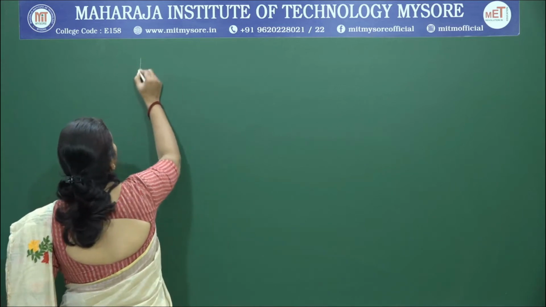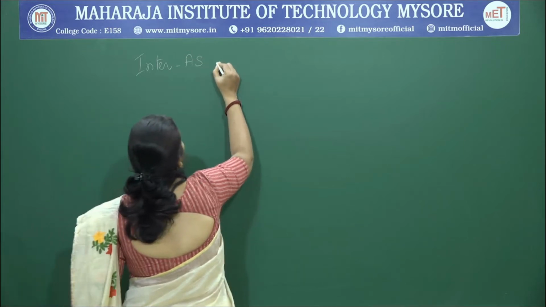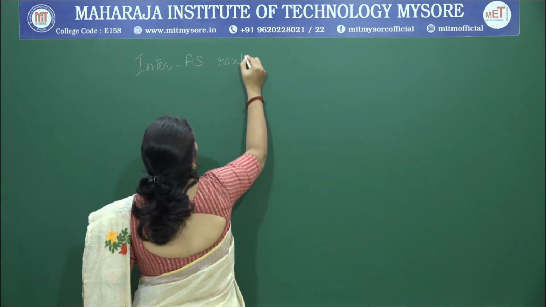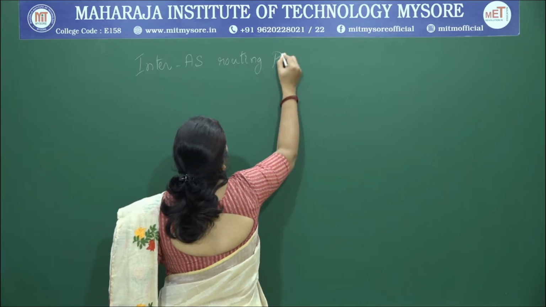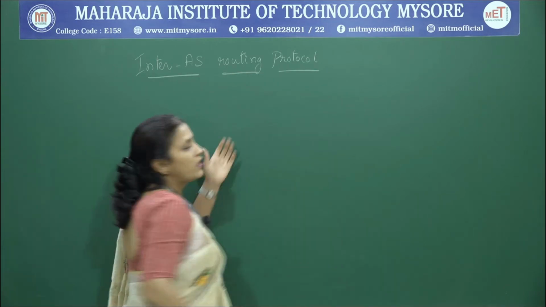Now, having understood the protocols which help us to resolve routing problems inside an autonomous system, we need to have a facility where we can communicate between two different autonomous systems, right. So, today we are going to study about that. Today's topic is the inter-AS routing protocol.